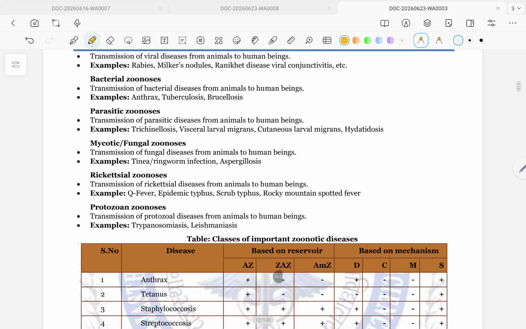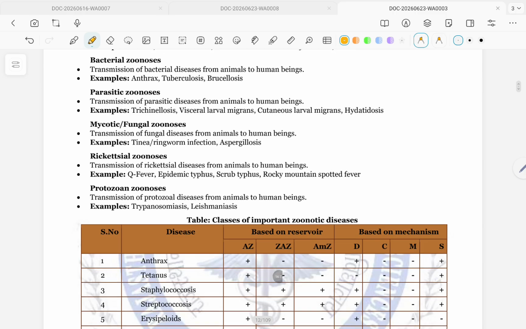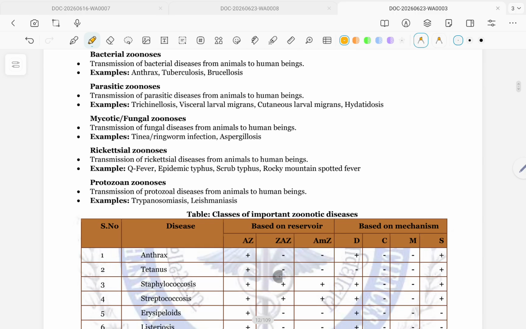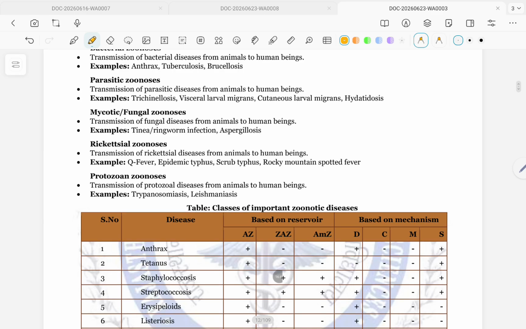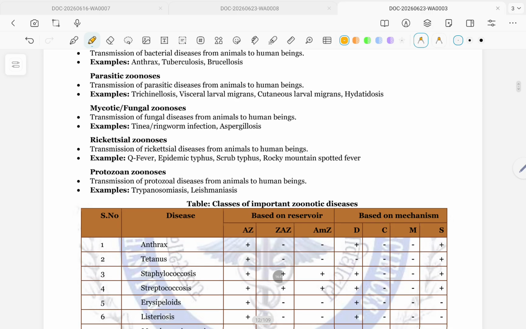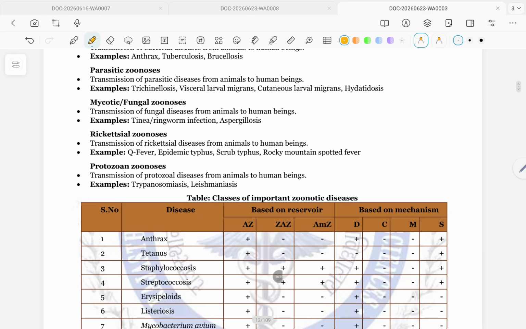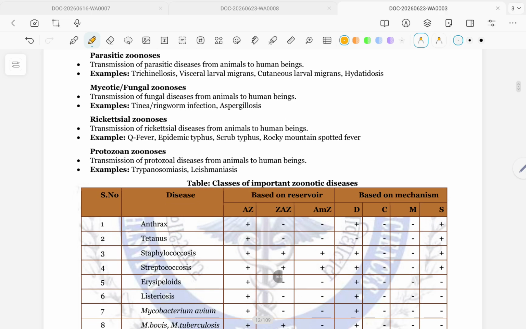Example: anthrax, tuberculosis, brucellosis. Parasitic zoonosis: transmission of parasitic disease from animals to human beings. Example: trichinellosis, visceral larva migrans, cutaneous larva migrans, hydatidosis.